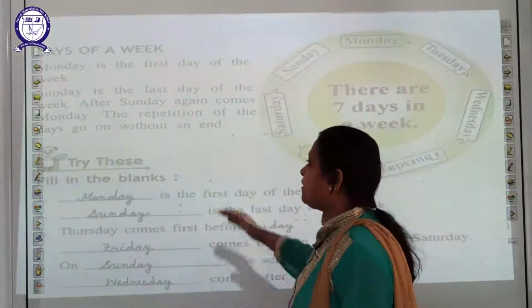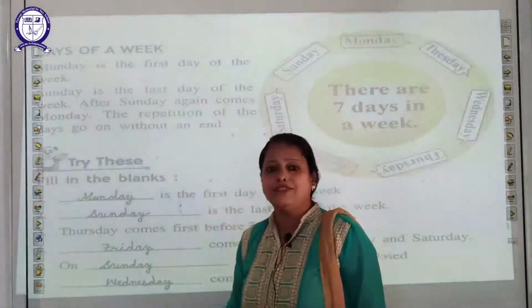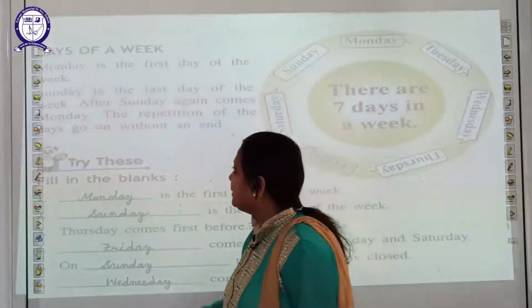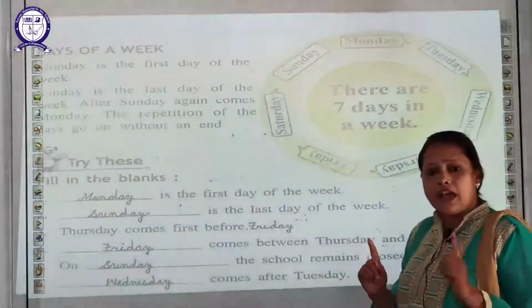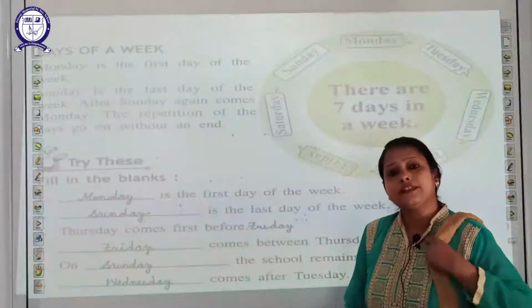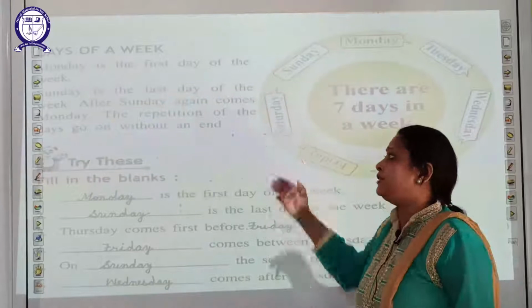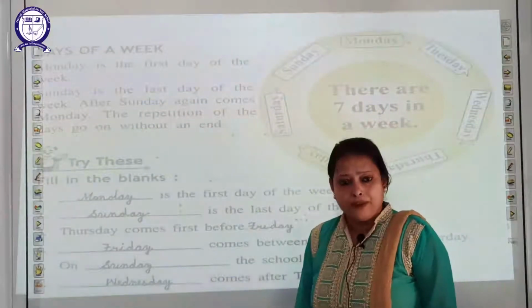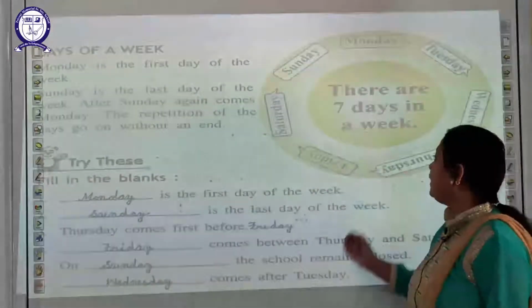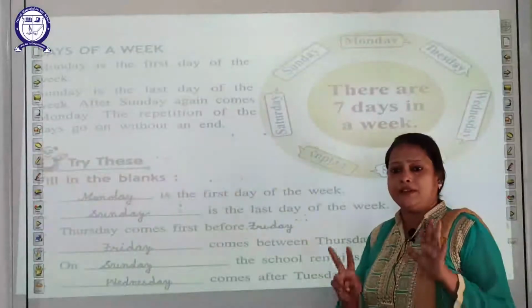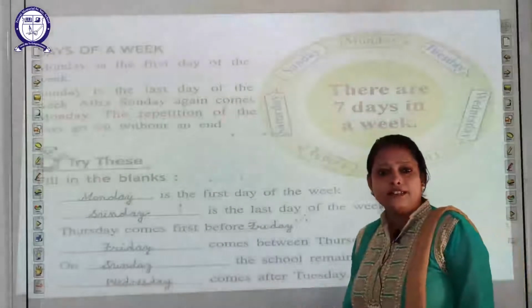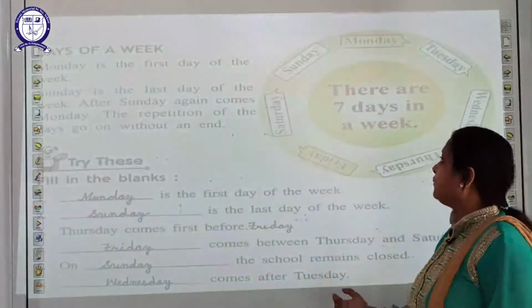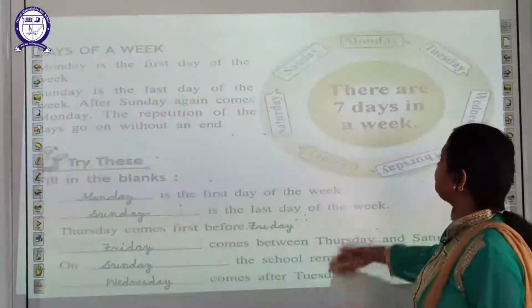After this, students, our topic is days of a week. Okay, students, how many days are in a week? There are 7 days in a week. Students, listen carefully. It's a very important topic. Let us read.